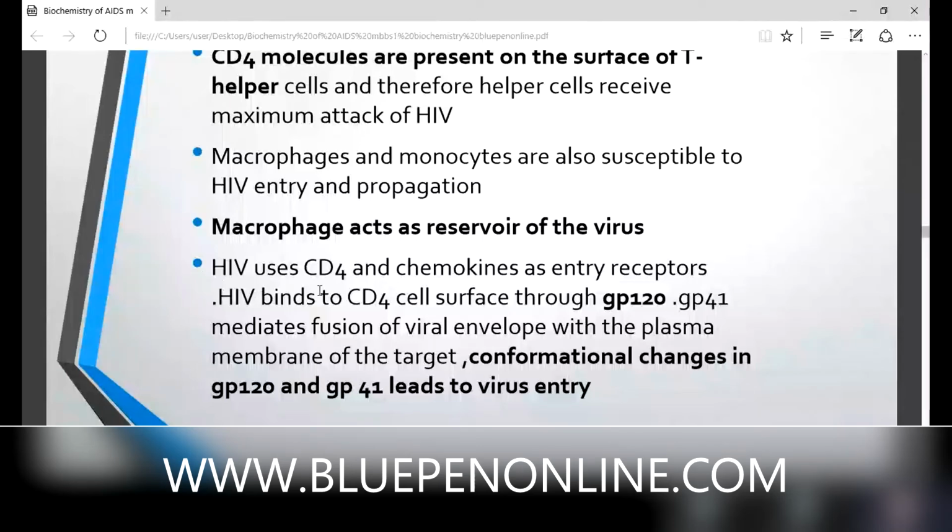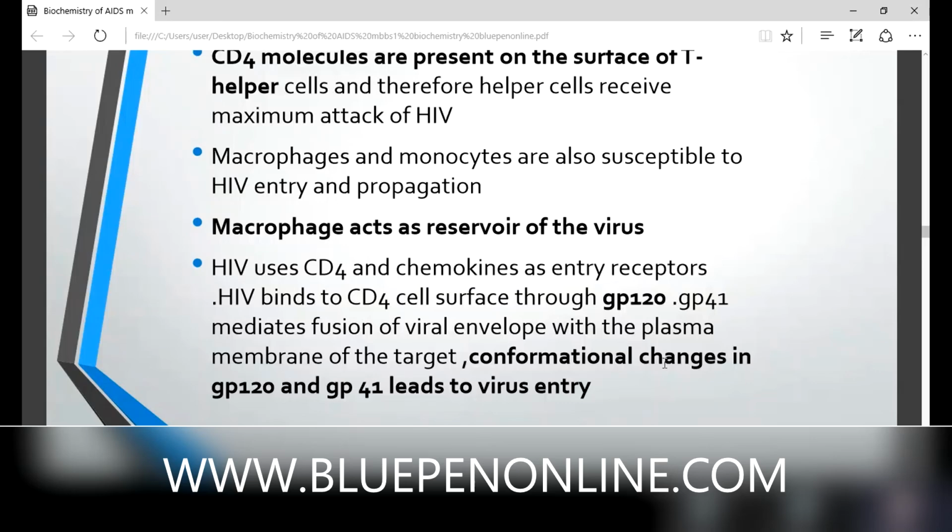HIV uses CD4 and chemokines as entry receptors. Then HIV binds to the CD4 cell surface through GP120. GP120 is present in which area? The virus, the outer part of the virus. Where is CD4 present? On the cell surface, TH cells. What is a TH cell? T helper cells.